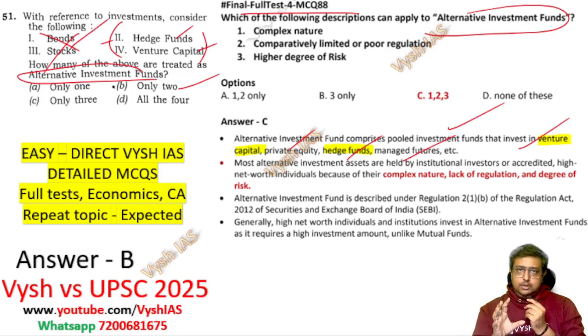Each test will have 100 MCQs. Question explanations like this are given. You will easily get the cutoff at least, because that is what you need. You don't have to do that much study for your prelims. Our prelims test series are guaranteed: in the last many years, more than 40 to 50 questions are answerable, and we have been showing you the proof also. So try to get these and study this today itself.